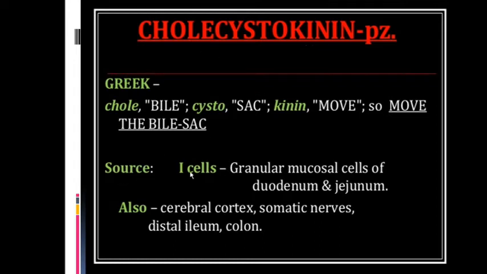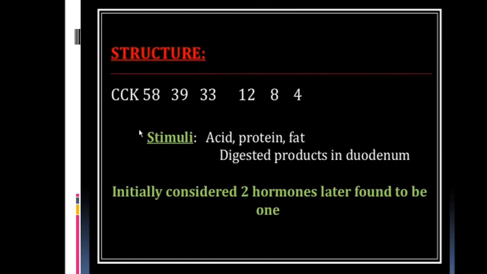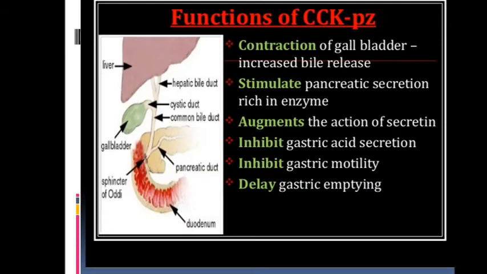Source: I cells, granular mucosal cells of the duodenum and jejunum. It is also secreted from the cerebral cortex stimulation, and somatic nerve stimulation from the distal ileum and colon. Structure: CCK 58, 39, 33, 12, 8 and 4. Stimuli: acid, protein, fat, digested products in the duodenum. Initially considered two hormones, later found to be one. Now it is called cholecystokinin only.